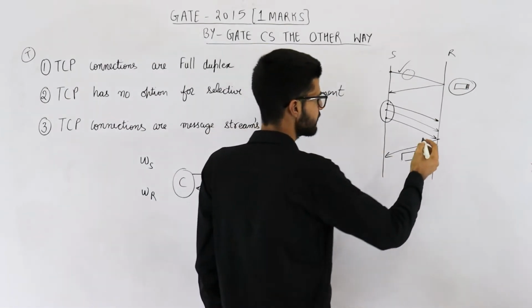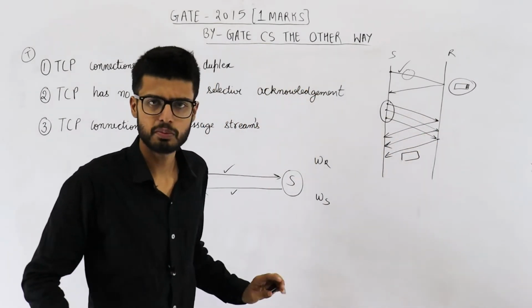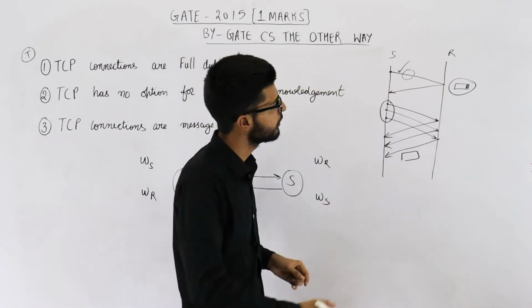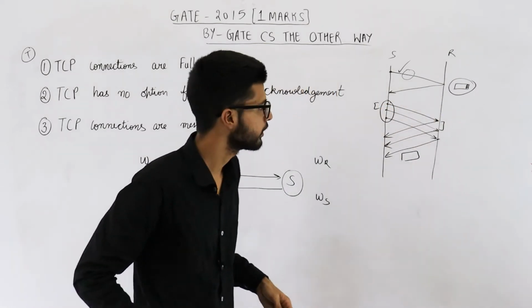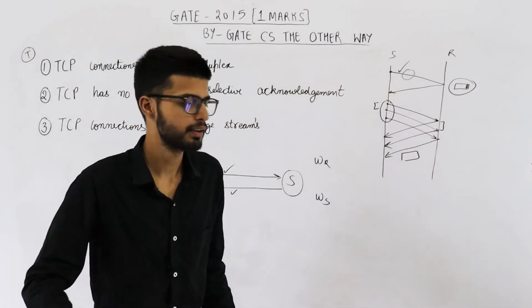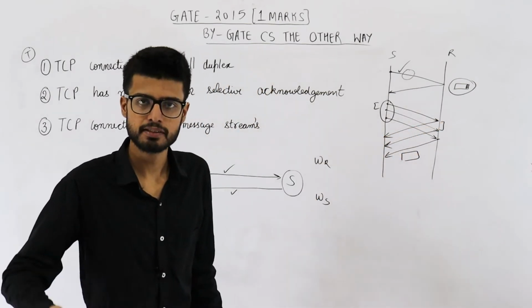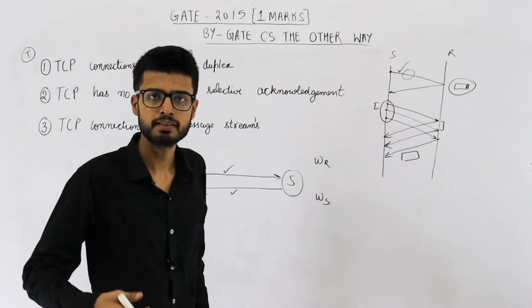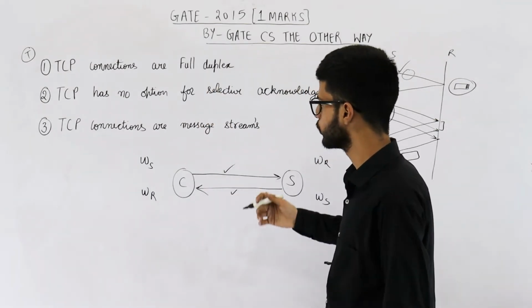Now, receiver could have decided to send individual or selective acknowledgements also. So that depends upon receiver, and it also depends on after how much time the receiver is getting data packets. It cannot just wait for an infinite amount of time and keep on accumulating packets. So receiver has to send that acknowledgement after some time. But if in that time only it gets more data packets, it can just send one acknowledgement for all of them. So this one is false.